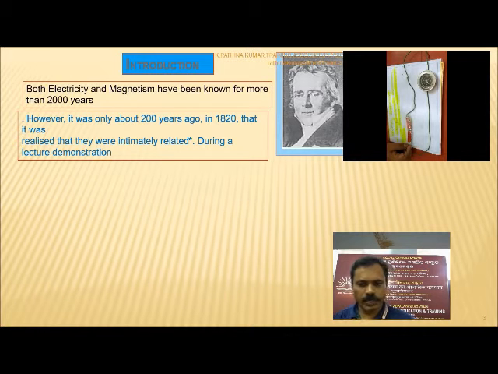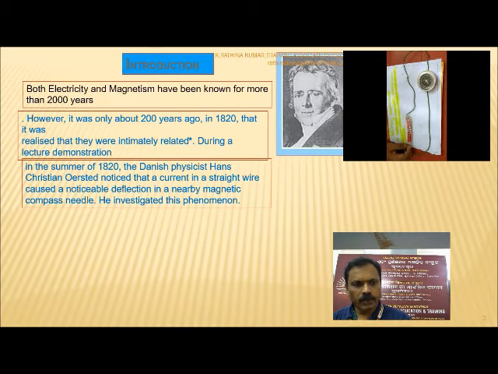During a lecture demonstration in the summer of 1820, the Danish physicist Hans Christian Ørsted noticed that a current in a straight wire caused a noticeable deflection in a nearby magnetic compass needle.